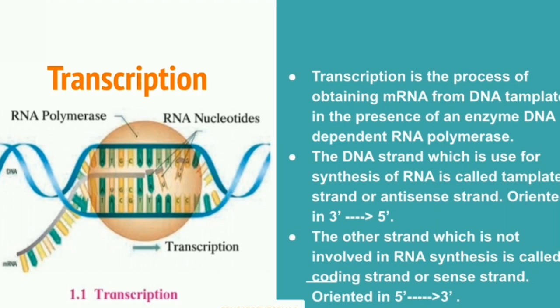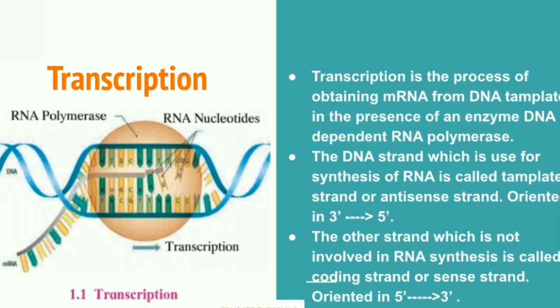You all know that DNA has a double strand. So the 3' to 5' strand is the template strand, and the 5' to 3' strand is known as the coding strand.